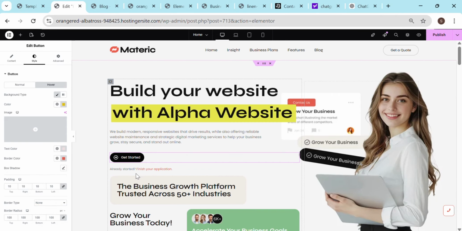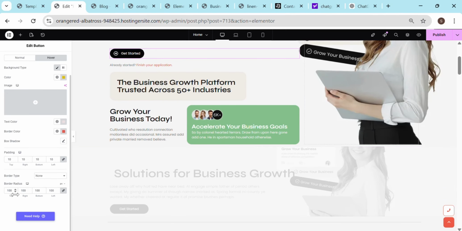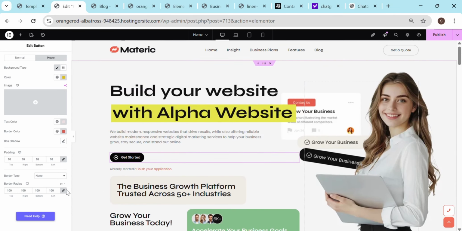Okay, now it is black and white, and when you're hovering, it is yellow and white. So that's how you can change it. And next comes border radius. If you want a square one, you can set the border radius to 0 and you will have a square one. And if you type 50, you will have a slight curve. You can see this one.